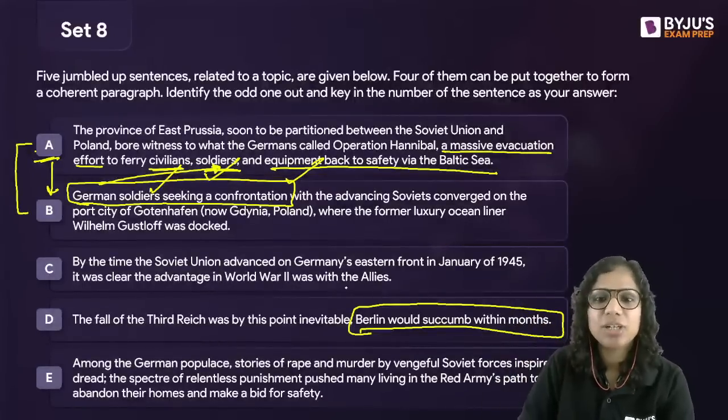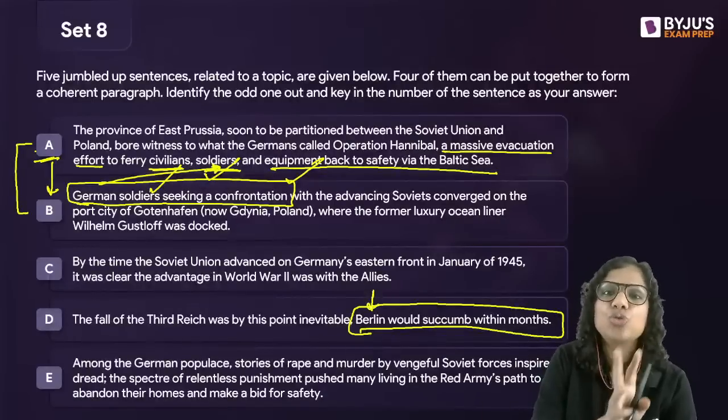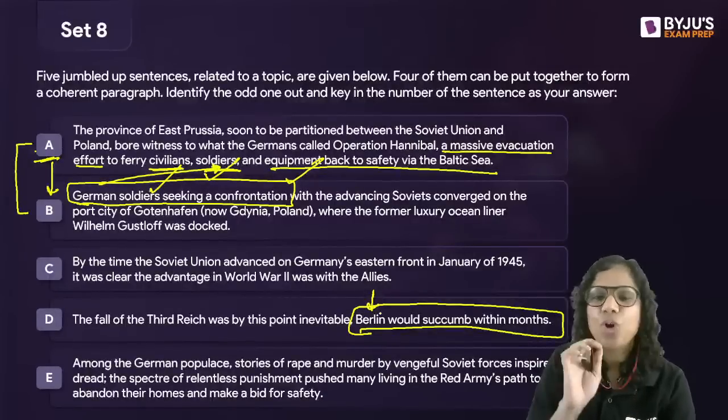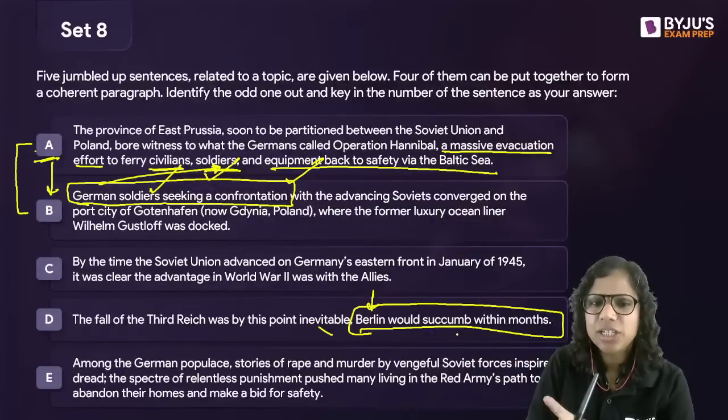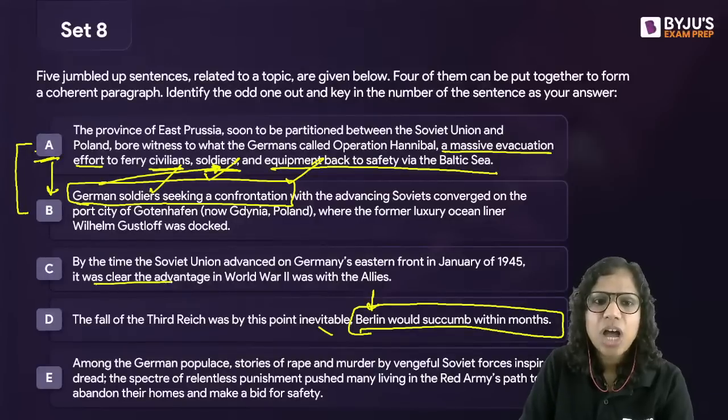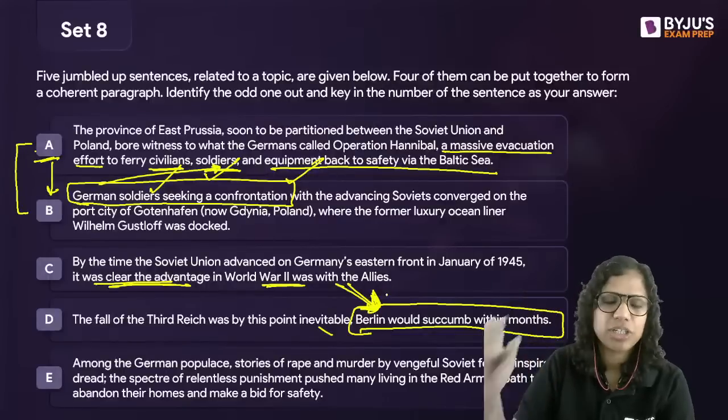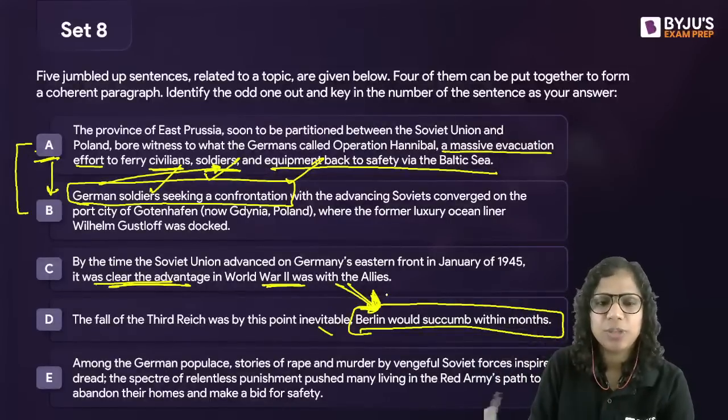I understood this much: Berlin is the capital of Germany, so some context is needed here. So Germany is the one that is getting defeated. How was it clear that the advantage in World War II was with the Allies? Through this, that Germany was on the verge of defeat. So C and D make sense together to me.